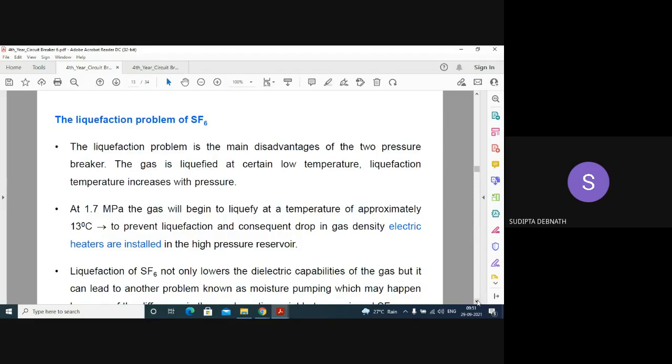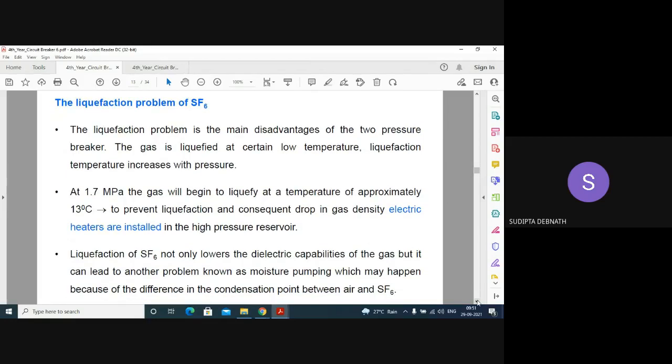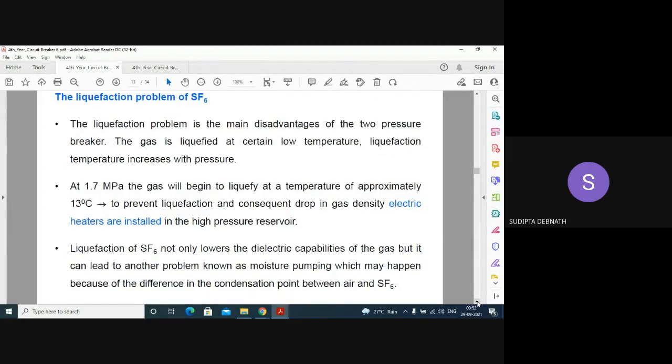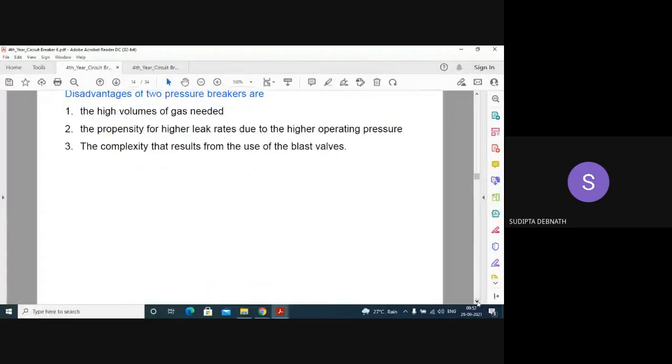Now liquefaction of SF6 not only lowers the dielectric capability of the gas, but it can lead to another problem known as moisture pumping. This may happen because of the difference in the condensation points between air and SF6, because air is outside and SF6 is inside. So if liquefaction of SF6 occurs, then there will be the problem of moisture pumping.